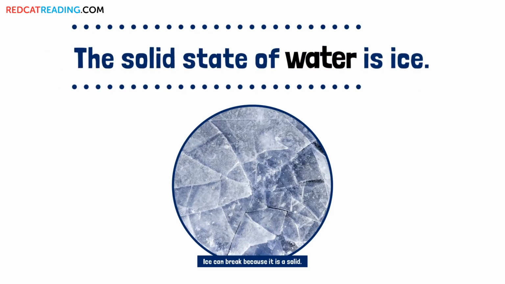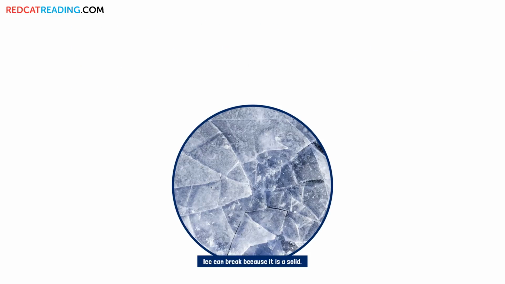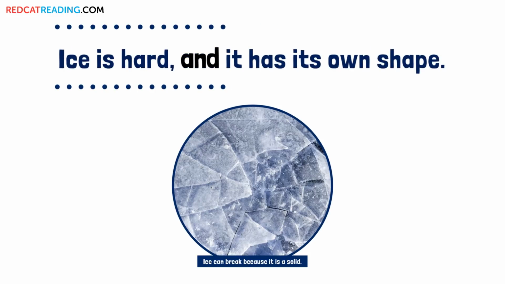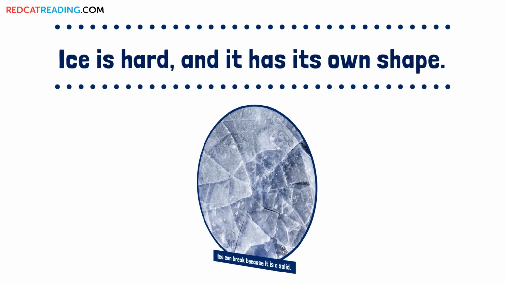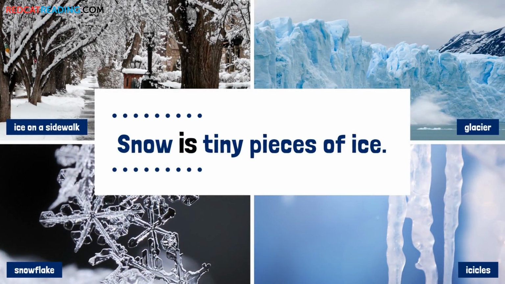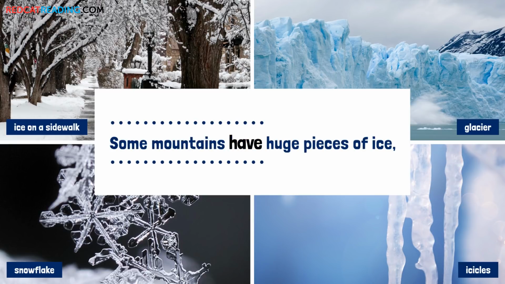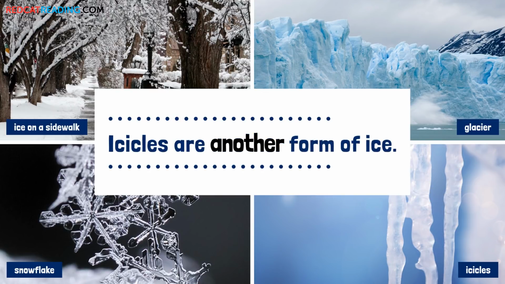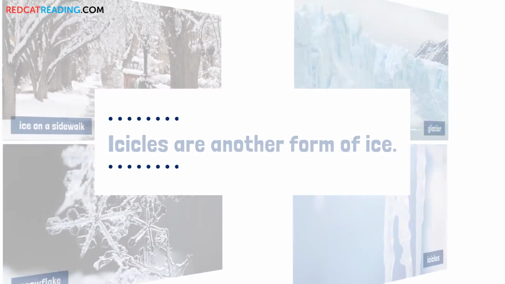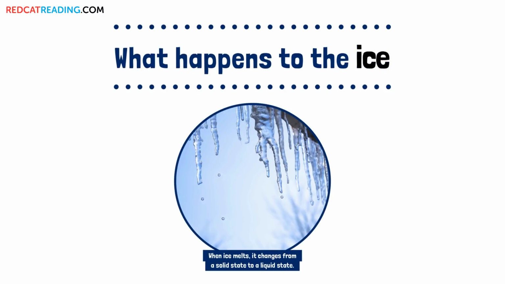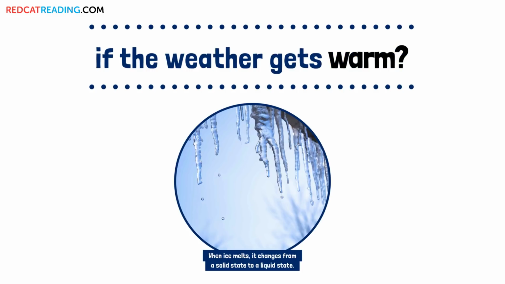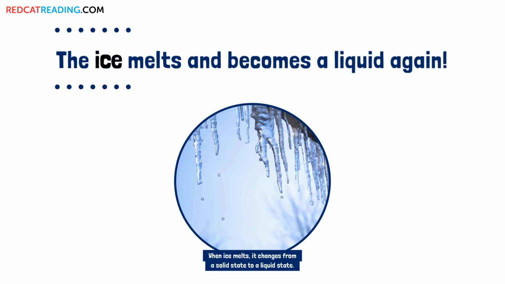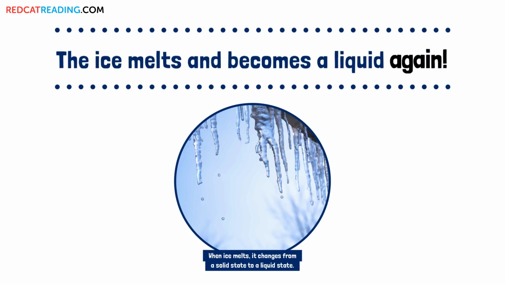The solid state of water is ice. Ice is hard, and it has its own shape. Snow is tiny pieces of ice. Some mountains have huge pieces of ice called glaciers. Icicles are another form of ice. What happens to the ice if the weather gets warm? The ice melts and becomes a liquid again.